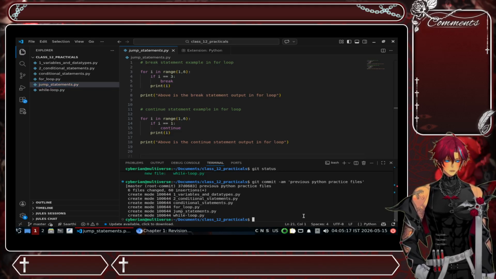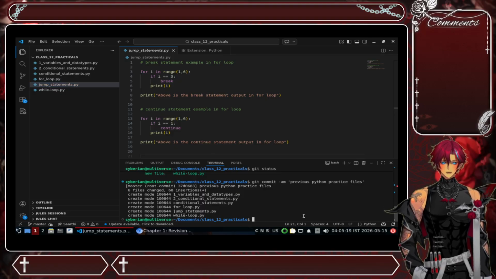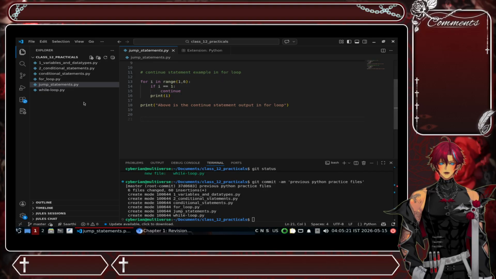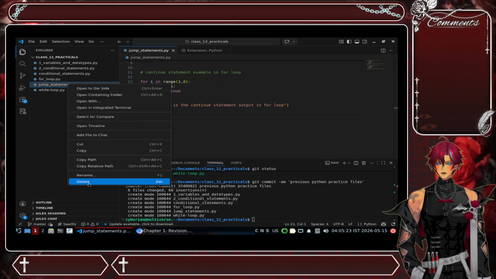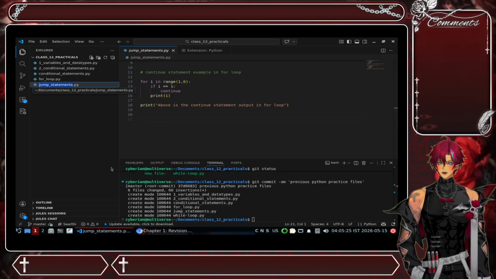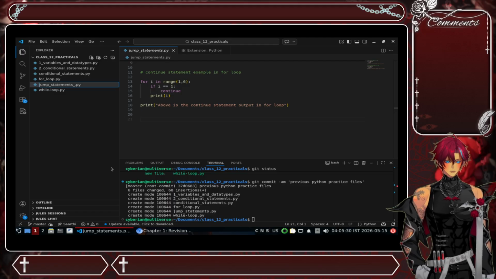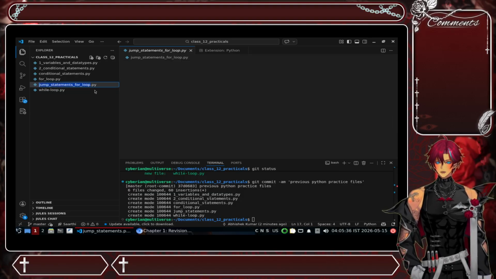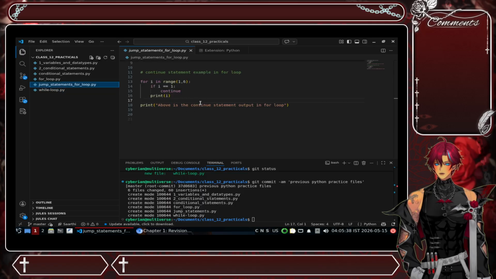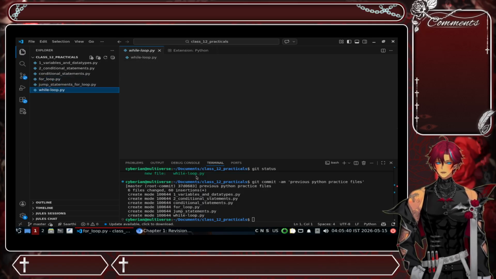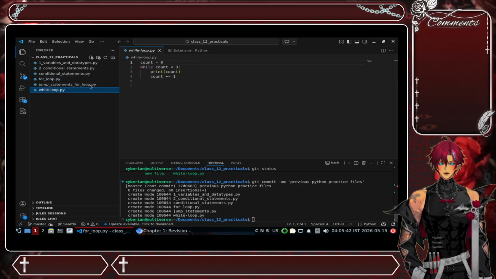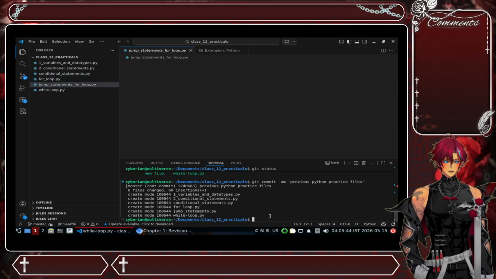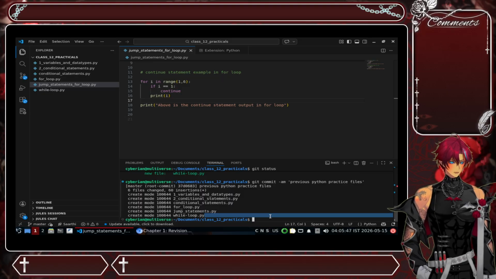Okay. So yes, we are going to work with, let me rename this file. To rename this file, I'll just make it as the jump statements for loop. Okay, we are going to make this, right? And then whatever files you have changed, you also have to commit those changes to the Git version control system.